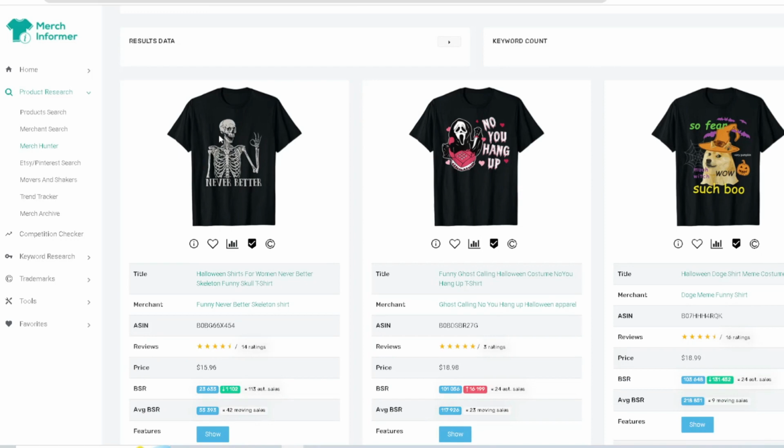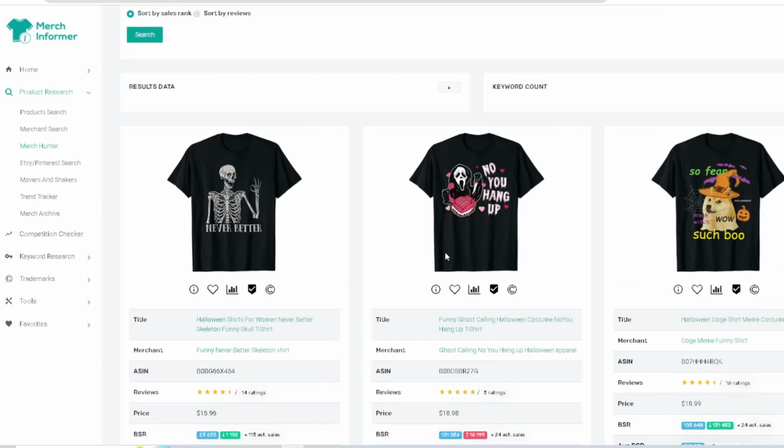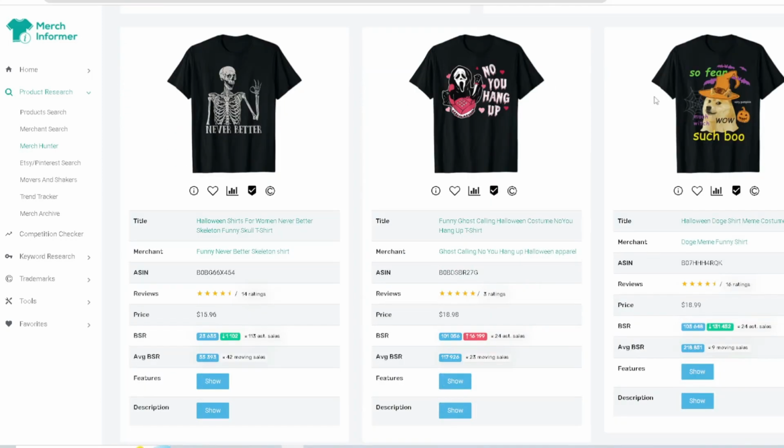Now, anything related to skeletons right now, going into Halloween, they're going to be top sellers, and this is an opportunity for you to turn something like this type of design into an evergreen design. If we come down a little bit, you're going to see the BSR. It's starting to trend down right now, and it's pushing. It's at 23K BSR. Average BSR is like 55K, but something like this, and you can see they're using the word Halloween in the title. This is going to be selling all year round.